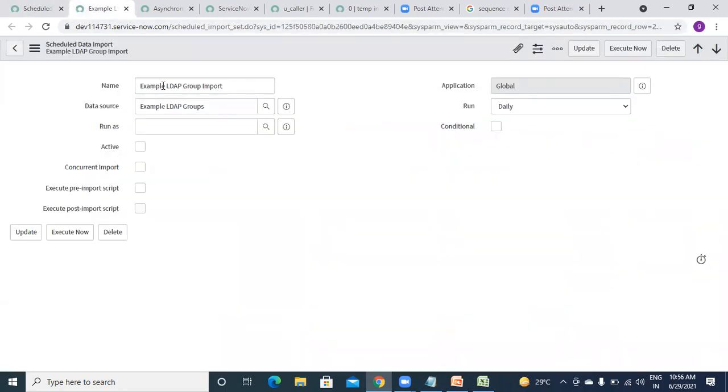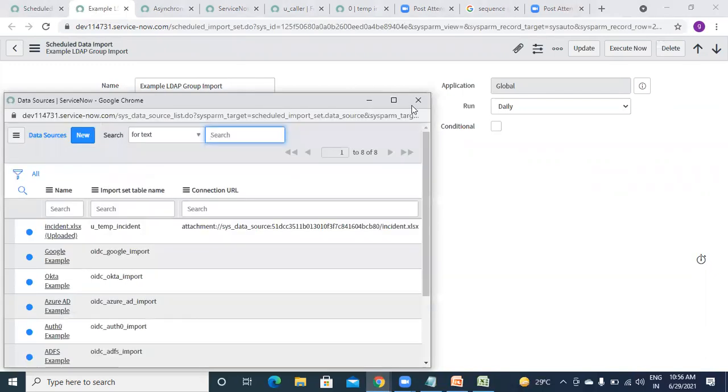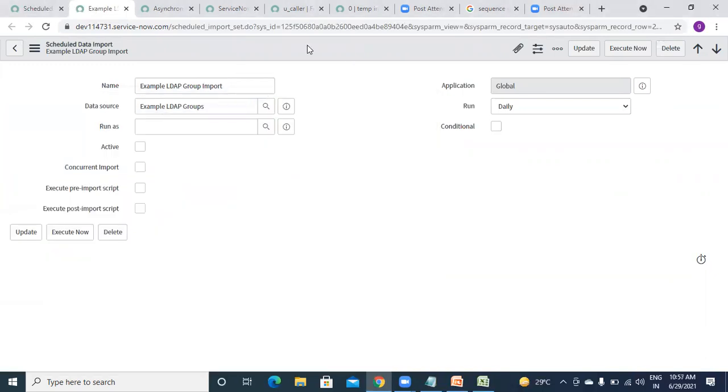So this is how we do that, like give some name and choose your data source. Let's try to select our one, or I will create one more with the same. Import incident, and here our data source, incident.